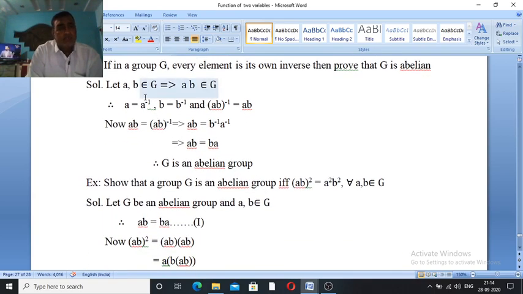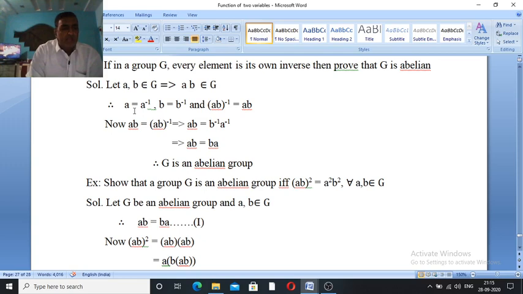Example: if in a group G every element is its own inverse, then prove that G is an abelian group. We know that G is equal to, suppose, 1 and minus 1. It is a group with respect to multiplication. Inverse of 1 is 1. Inverse of minus 1 is minus 1. Let a, b belong to G, meaning 1 and minus 1 belong to G. 1 into minus 1 also belongs to G.